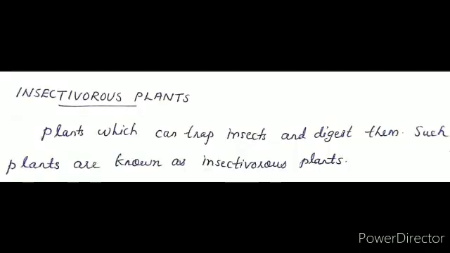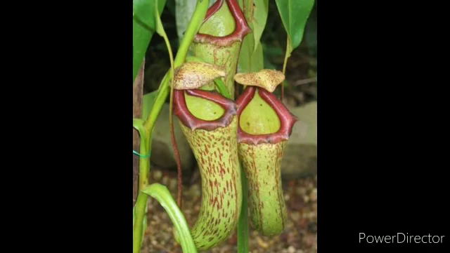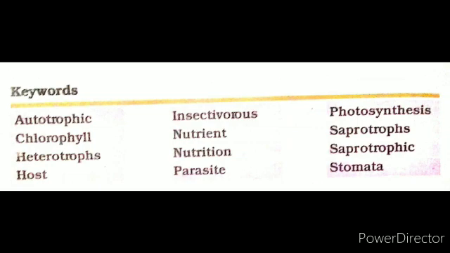Insectivorous plants are partial heterotrophs because they are green plants and carry out photosynthesis, and they also depend on other organisms for food. Also, we have learned some keywords like autotroph, chlorophyll, heterotrophs, host, insectivorous, nutrient, nutrition, parasite, photosynthesis, saprotrophs, and stomata, etc.